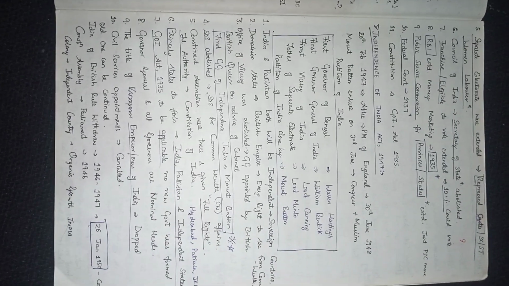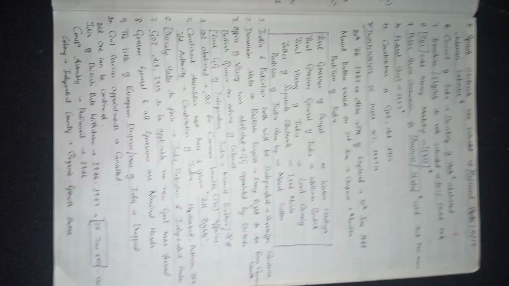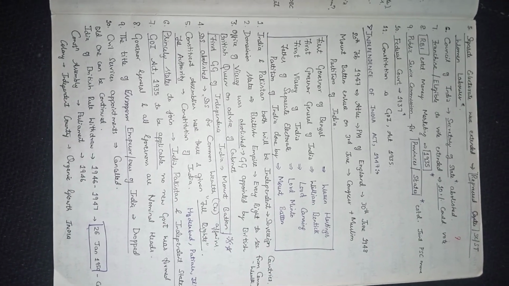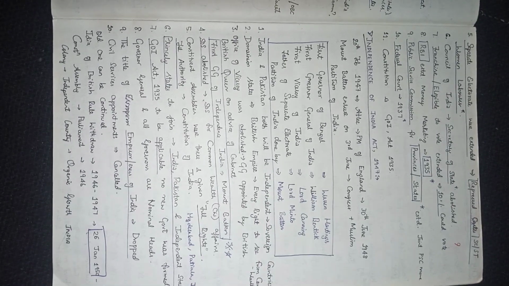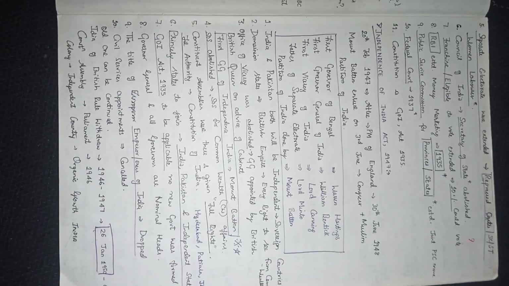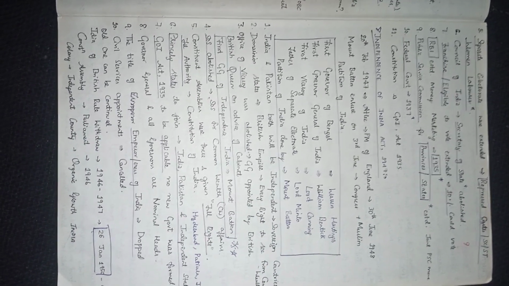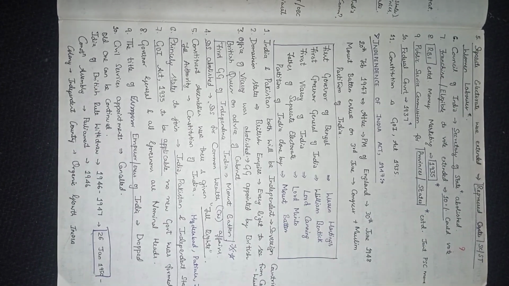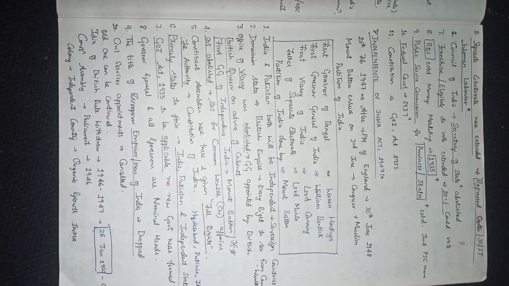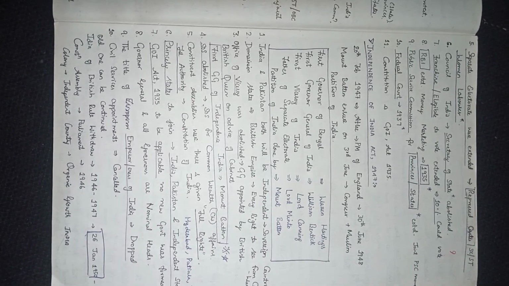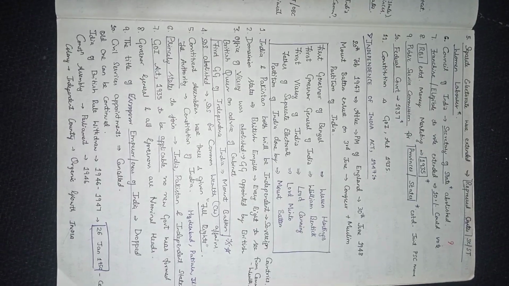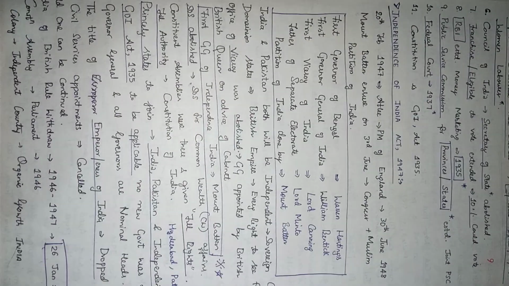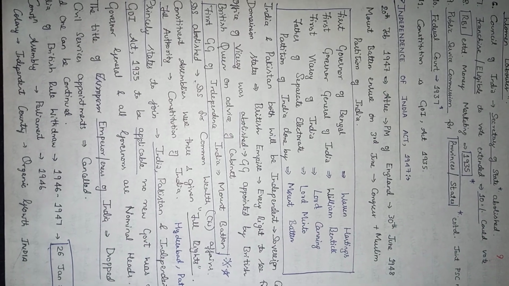Next is very important, that is the Indian Independence Act 1947. 20th February 1947, the Prime Minister of England announced the date of 30th June 1948, Mountbatten. On 3rd June, Congress plus Muslim League, partition of India was done. The first governor of Bengal was Warren Hastings. This is very important.